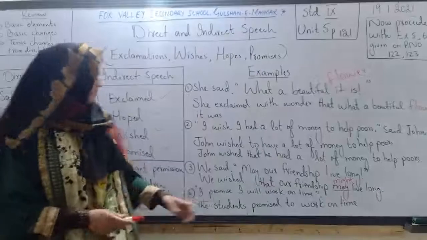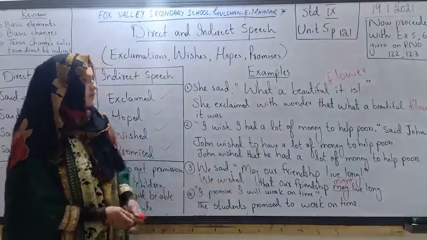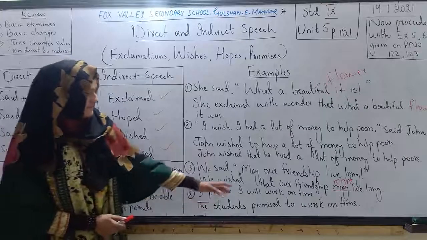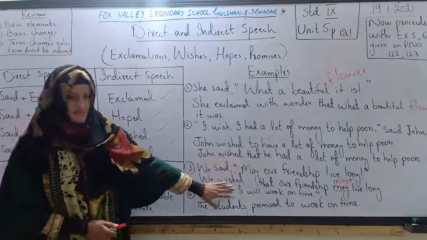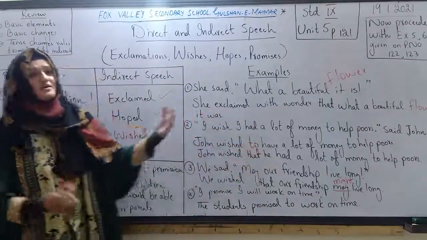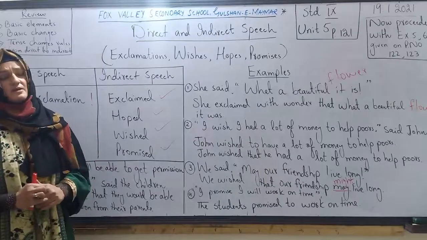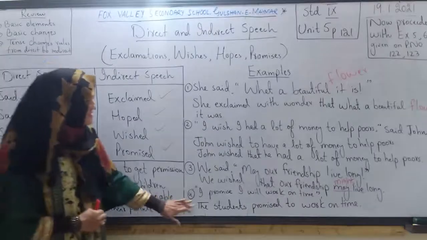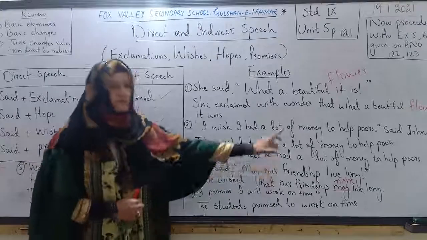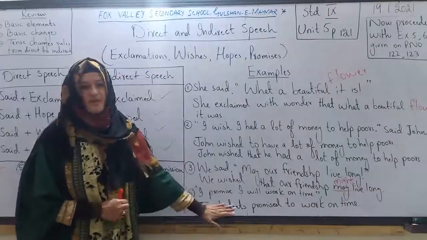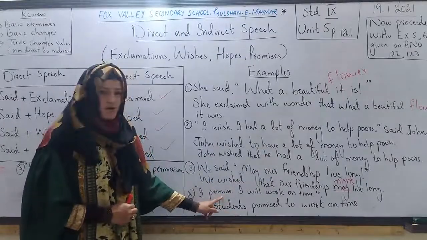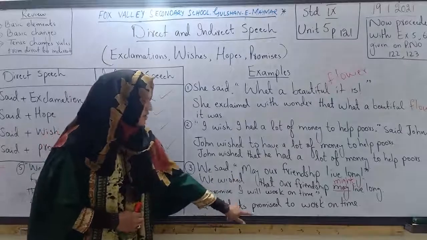Next example: I promise I will work on time. Right, this is direct speech. No reporting verb is used here, so we are adding a reporting verb ourselves. The students promised to work on time. This is called indirect speech. It is a promise, that's why we have used promised here.